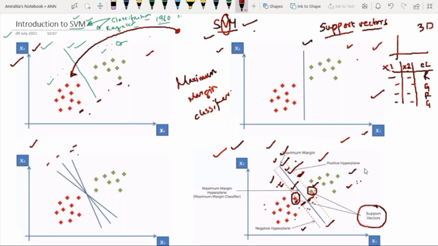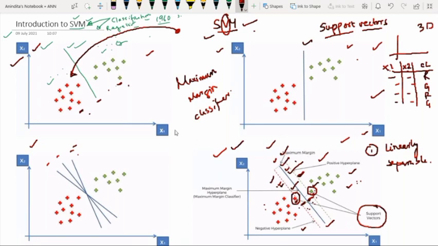Here you have to remember one point. We are working with a linearly separable data set. Now what is the meaning of a linearly separable data set?